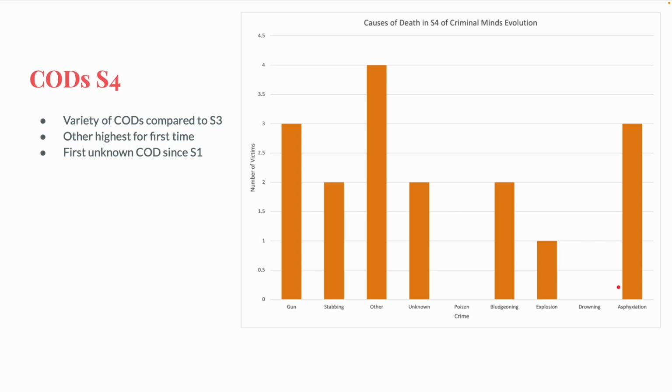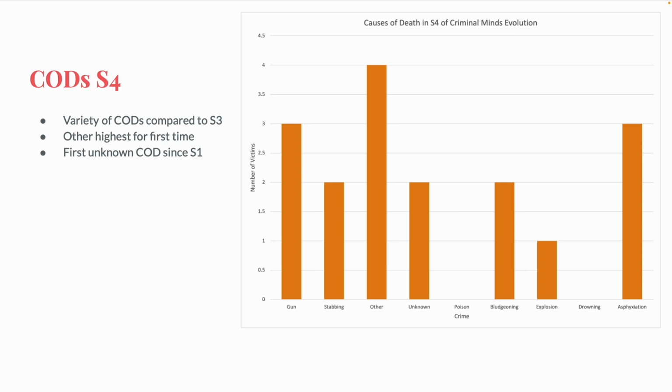As I mentioned earlier, this season introduced the shovel blade as a stabbing weapon, a possible use of a shovel I never considered before. Also introduced was shoving money down someone's throat until they die. That's under other, and that's actually 2 of the other deaths. And the other was getting embalmed to death, kind of like exsanguination, but with embalming fluid involved. And those are the other 2 other deaths.